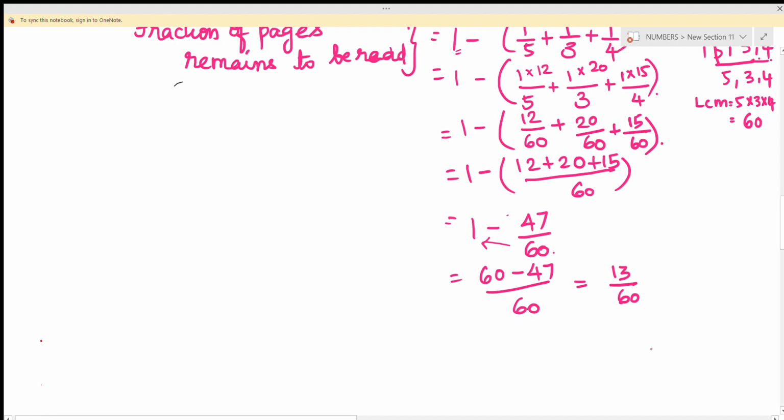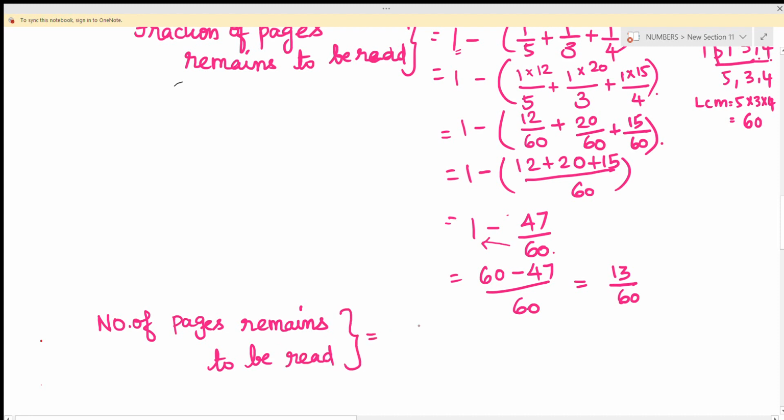And here we want to find another thing, the number of pages remaining to be read. We have found the fraction of pages, and we want to find the number of pages also. If you want to find this, you just multiply 240 and 13 by 60.